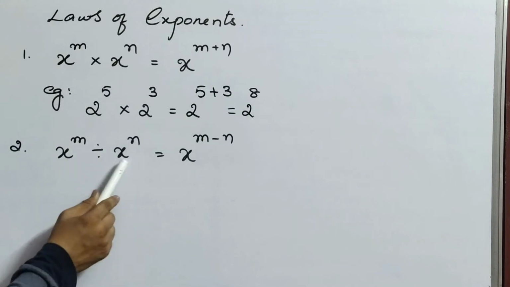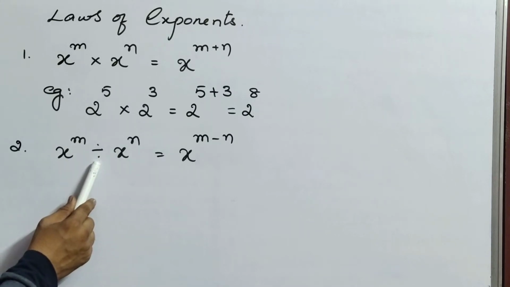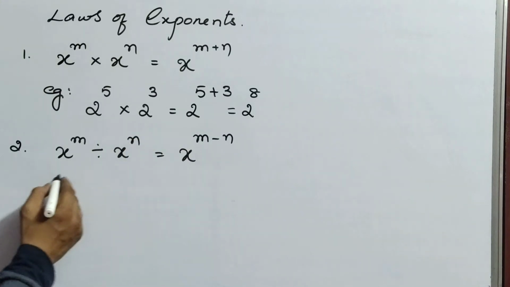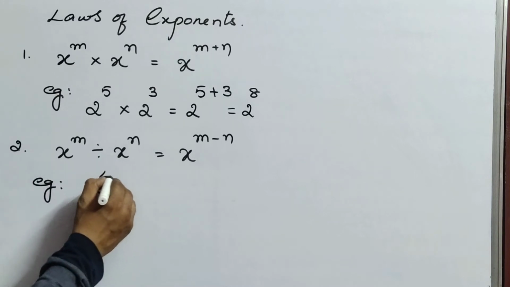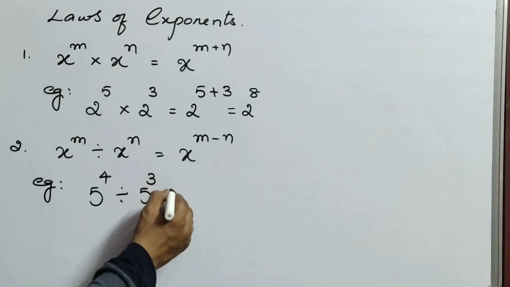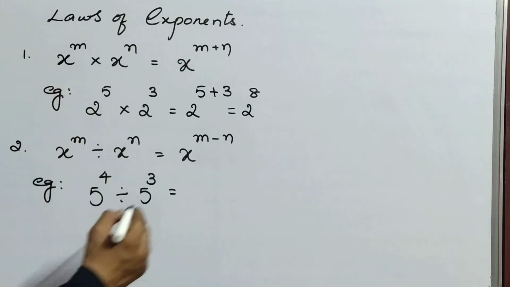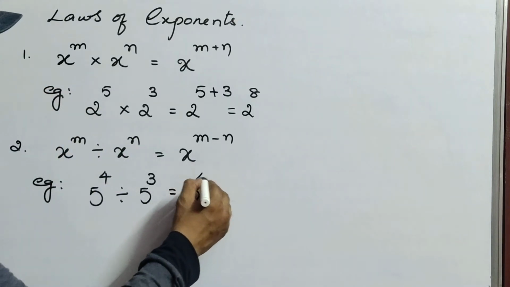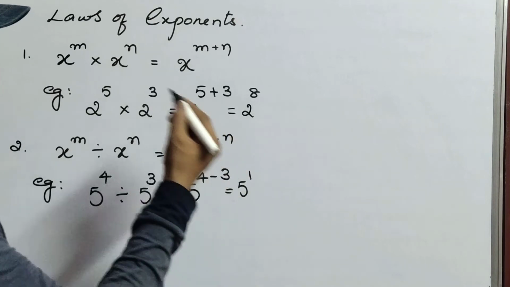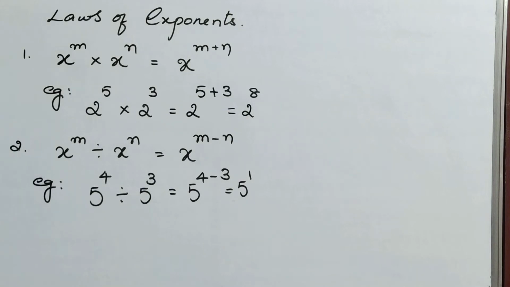When both the bases are the same and the division symbol is there, we can subtract the powers. See here, example: 5 power 4 divided by 5 power 3. So it can be written as 5 power 4 minus 3. It's nothing but 5 power 1. Okay. Next.